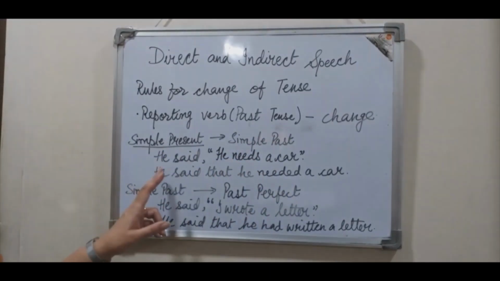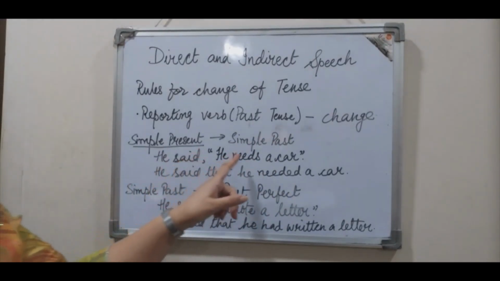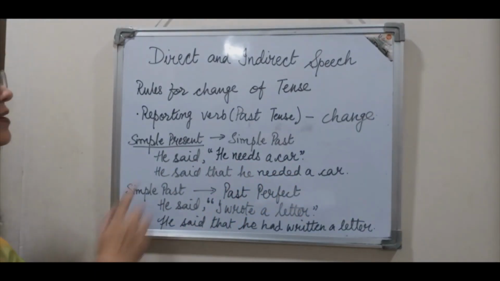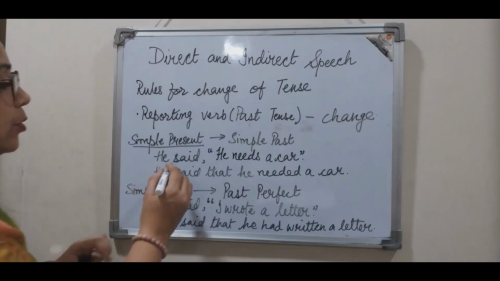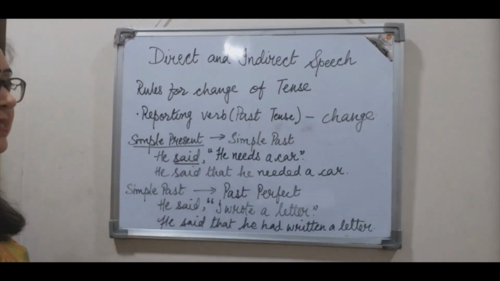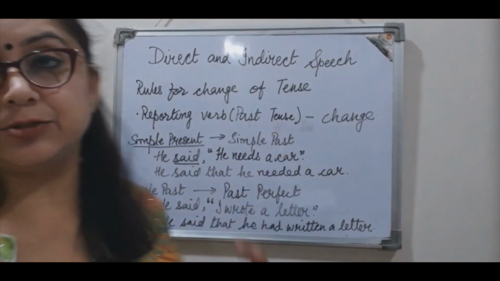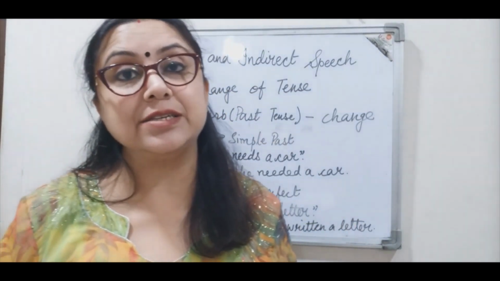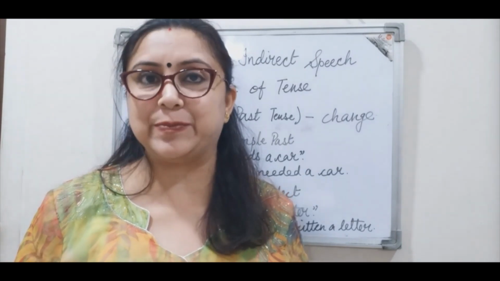As for example, he said he needs a car. Now let us first take a look at the reporting verb. So the reporting verb here is said, which is past tense. So obviously the change will take place. The change related to tense will definitely take place, right?